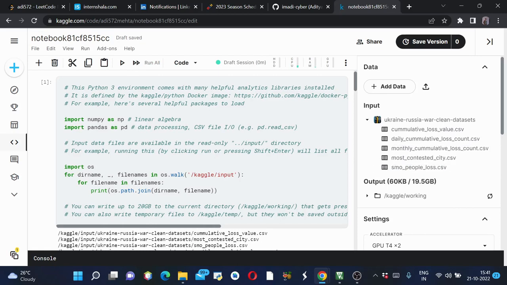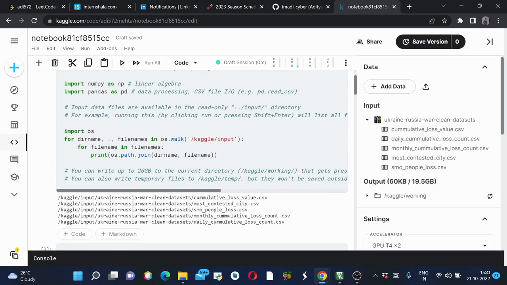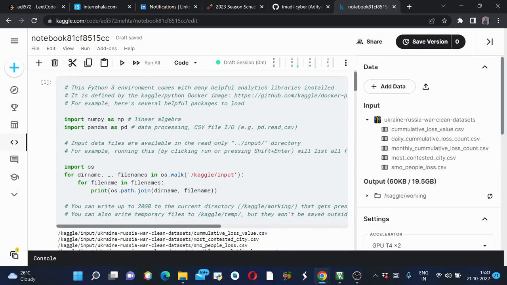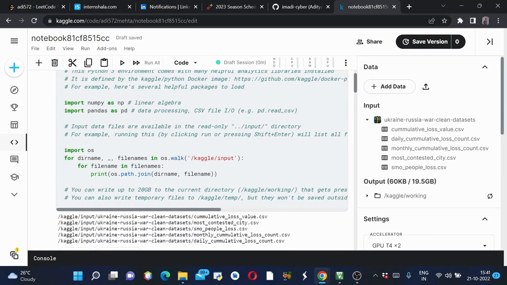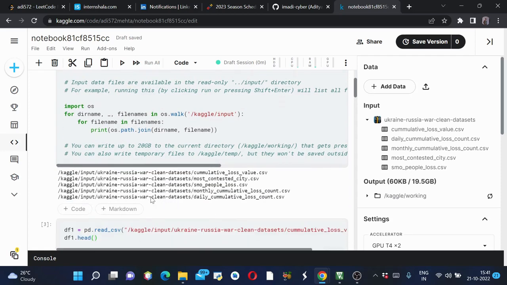So let's get started. First of all, this code comes built in. It is written previously, so we just have to run this and we will get a list of CSV files which are in this data set.